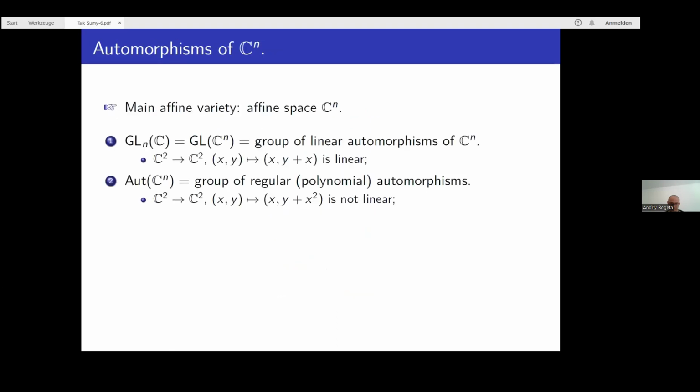Nevertheless, the main affine variety is the affine space. And the group of linear automorphisms of the affine space, which is usually denoted by GL_n, is a very well studied group. Here is an example of a linear transformation from C^2 to C^2.